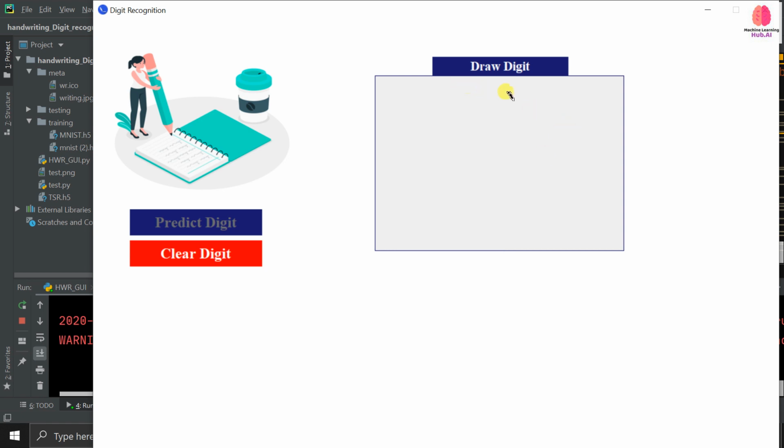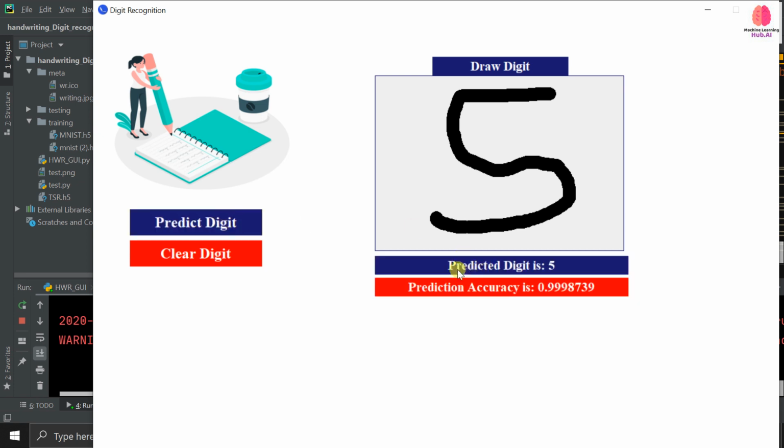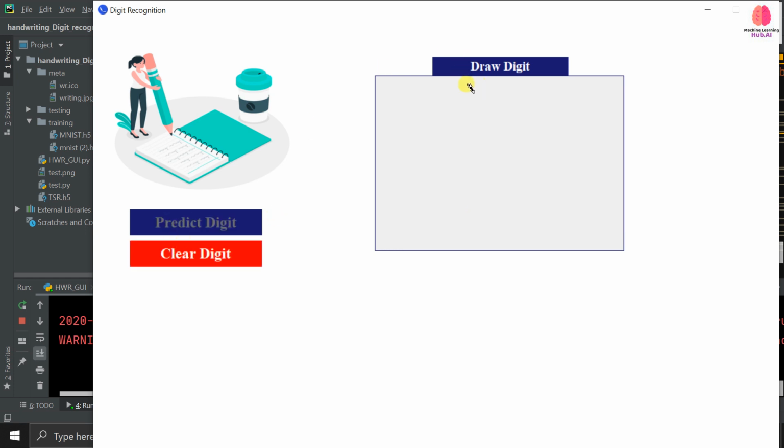Now you can see this is the drawing area, so I can draw here. Let me draw something. I'm drawing a 5. Actually my cursor is weird, so it's lagging, but it's okay. Let's click on predict digit. You can see the predicted digit is 5 and my prediction accuracy is 0.99. So my model is 99% sure about this digit. Let's try some more numbers. It can recognize 0 to 9.